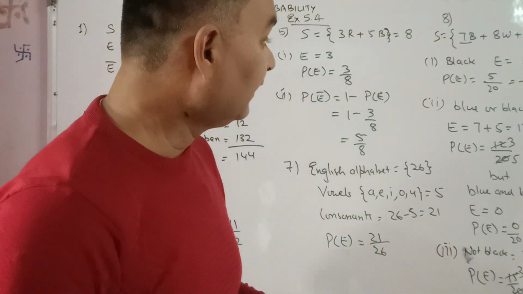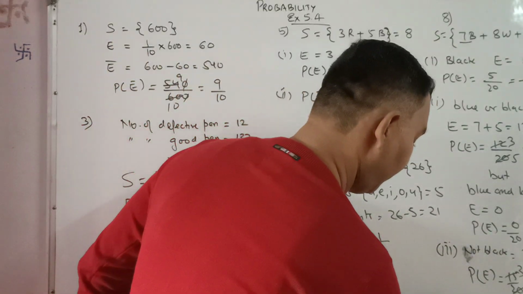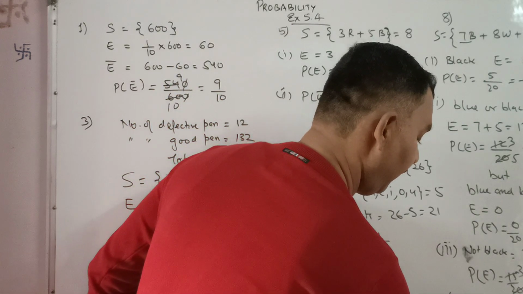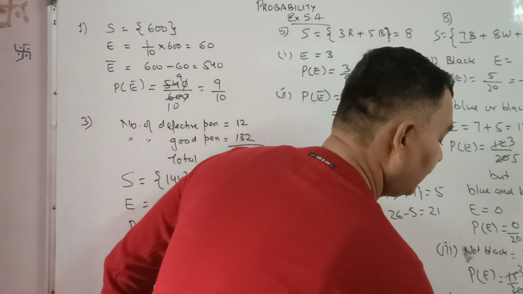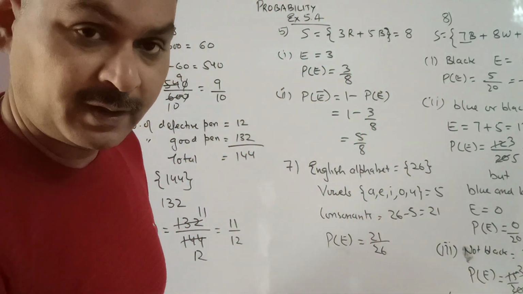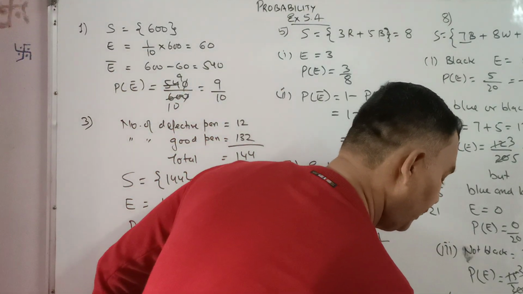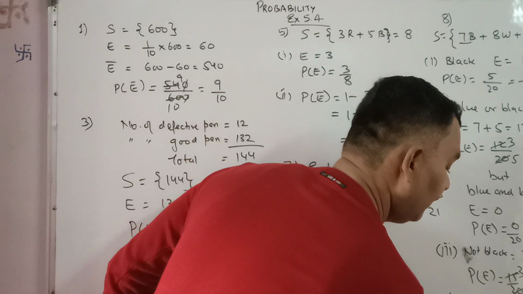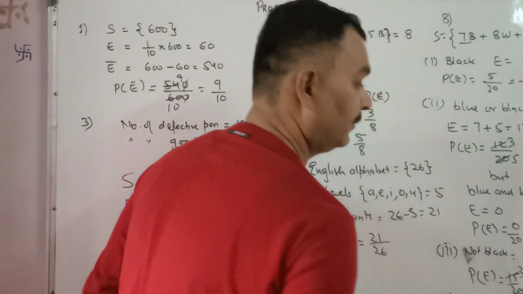And the last one, green. So there is no green marble in this bag. That is, the favorable outcome is 0. Hence the probability of getting a green marble is 0 by 20, or 0.